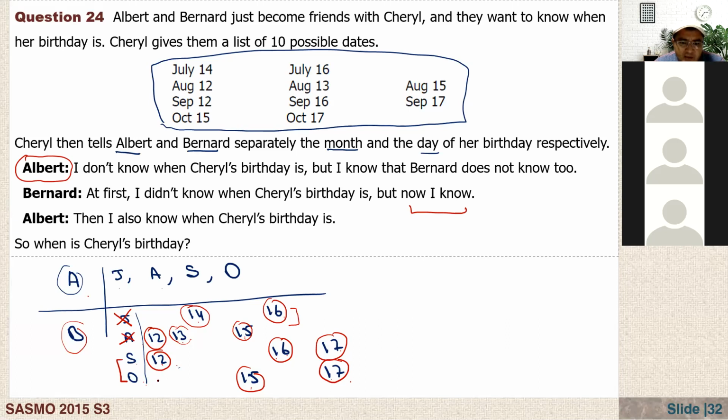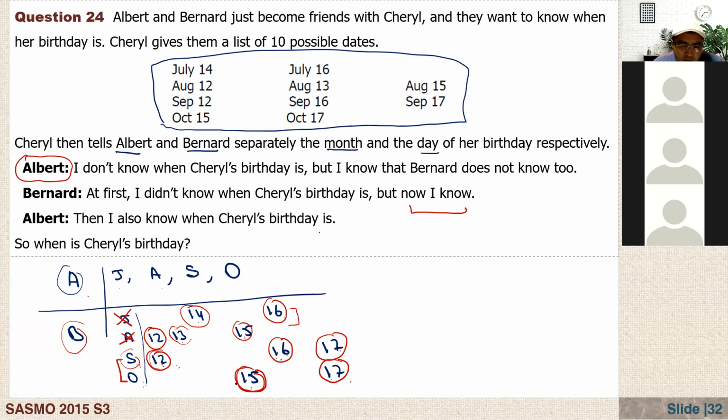Now he's saying that I know, because it should be September, right? No, it should be in October. Why is it so? Because when A cannot know this, we have two possibilities, right? And why is he saying that I know his birthday, if his birthday was in September, right? We have two possibilities.